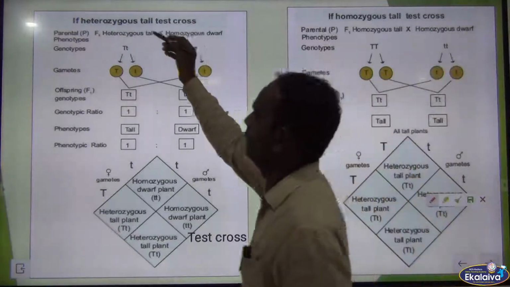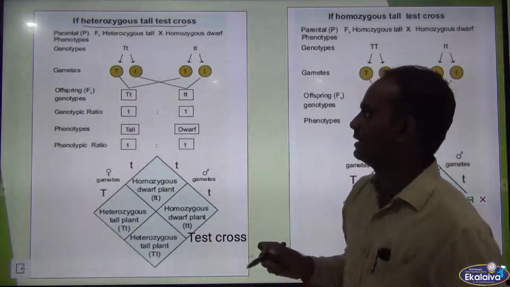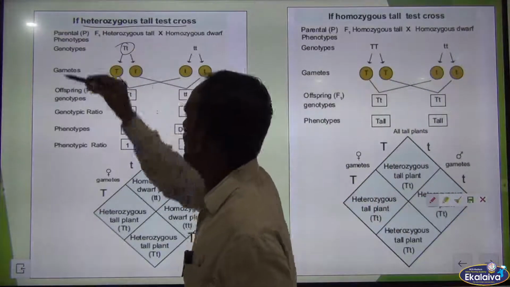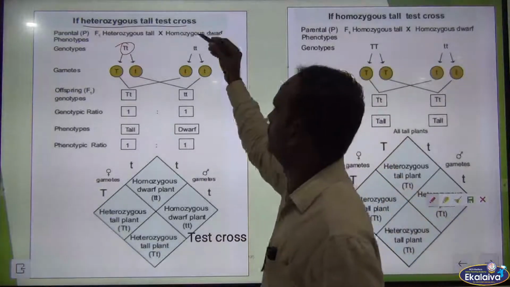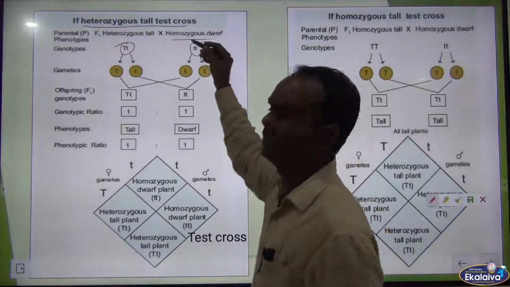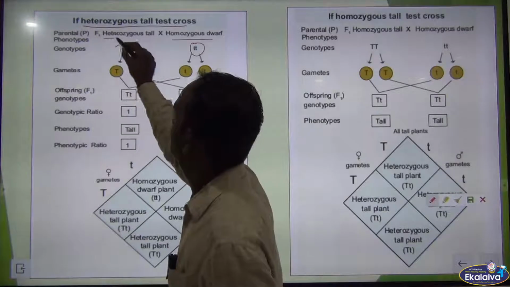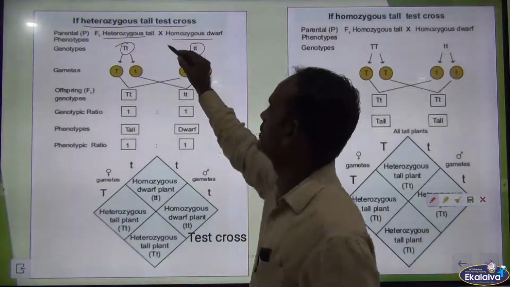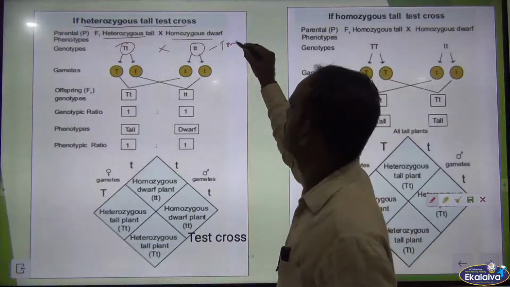See, heterozygous tall test cross, heterozygous tall, hybrid, as I said, heterozygous test cross with a homozygous dwarf parent plant. In F1 generation, the heterozygous tall plant crossed with a homozygous dwarf plant, it is true breed.